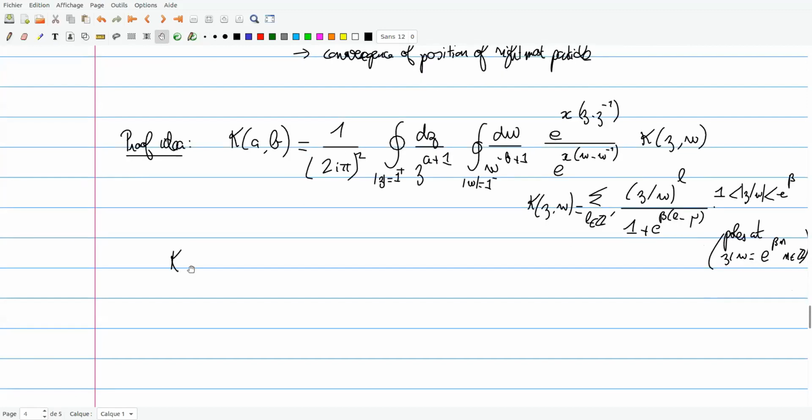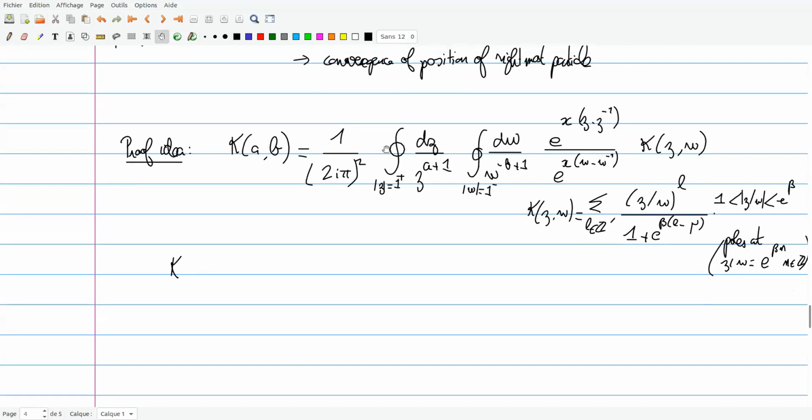So you can rewrite the integral in a saddle point form. Here I'm really taking A to be of the form 2x plus A prime, and B close to the edge, 2x plus B prime.